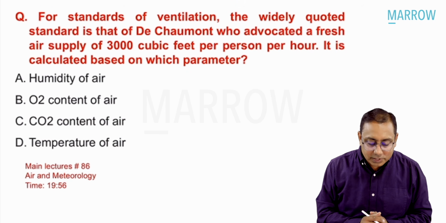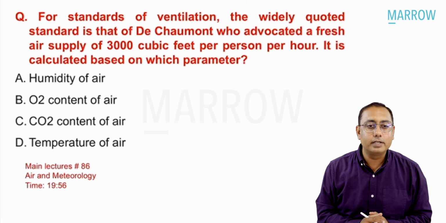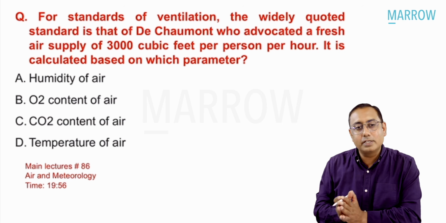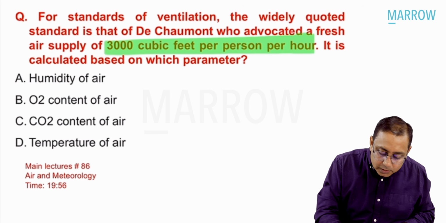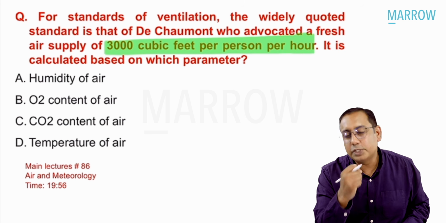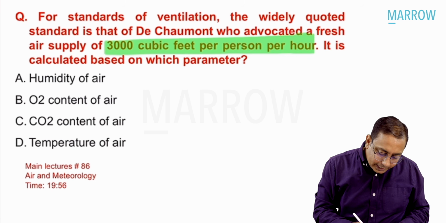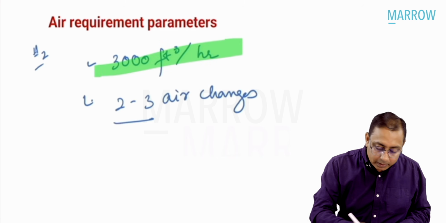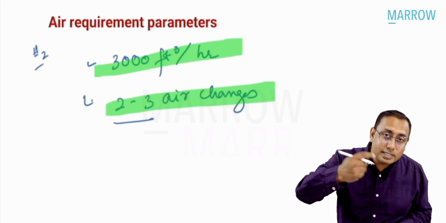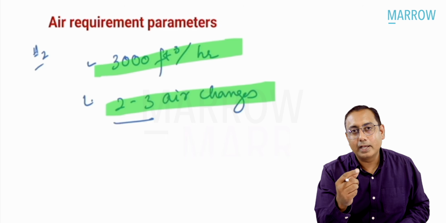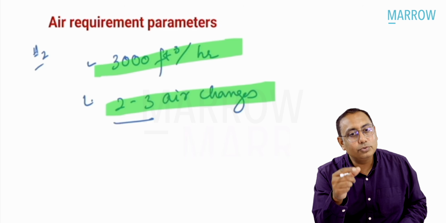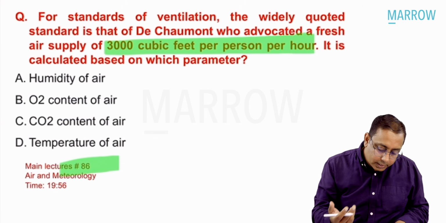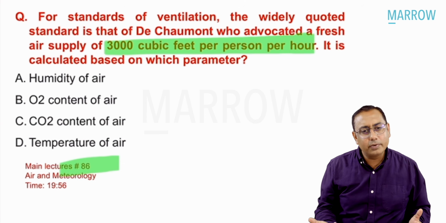Going to the next MCQ, for standards of ventilation, the widely quoted standard is that of the Thiamine criteria, who advocated a fresh air supply of 3000 cubic feet per person per hour. It is calculated based on which parameter? In video lecture number 86, we had already discussed that 3000 cubic feet is the air requirement parameter, and they require 2 to 3 air changes because the stale air is there. I did not say the word carbon dioxide, but because of the stale air, you need to have 2 to 3 air changes per hour. So this whole thing, 3000 cubic feet, if you would have heard the lectures nicely, you would have obviously guessed it, but otherwise that's okay.